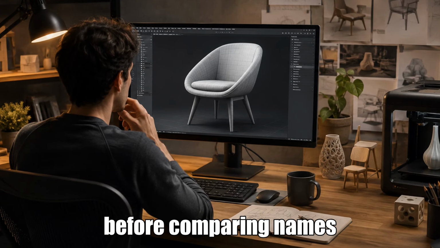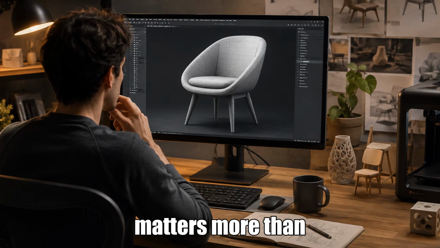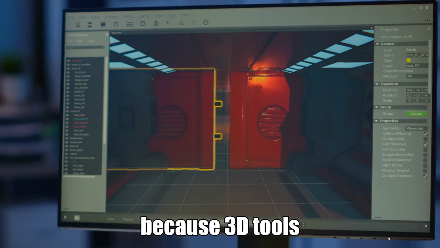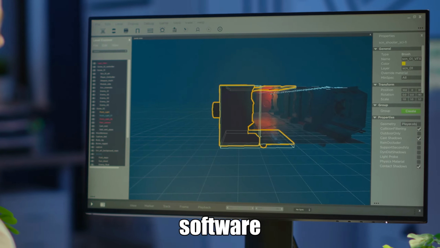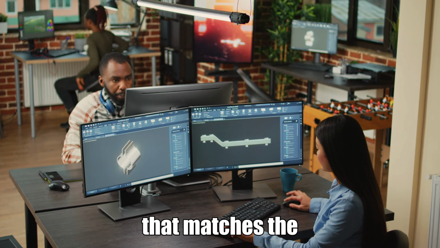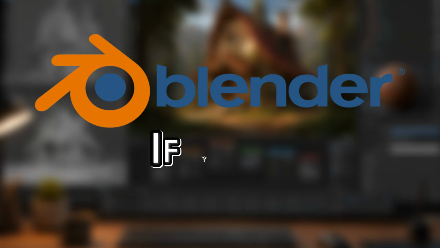Before comparing names, picture the thing you want to finish. That first answer matters more than any feature list, because 3D tools are built with different assumptions, and the best free 3D modeling software is usually the one that matches the object in your head, not the one with the biggest reputation.